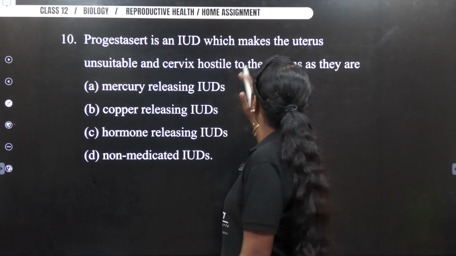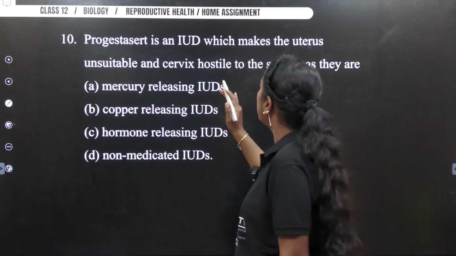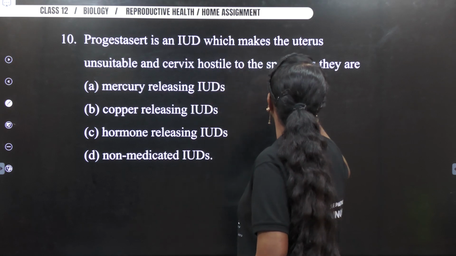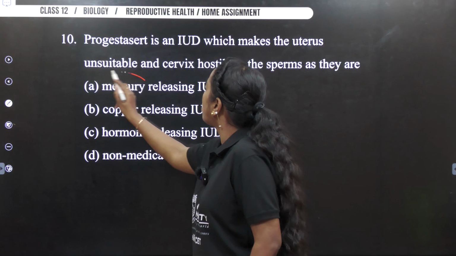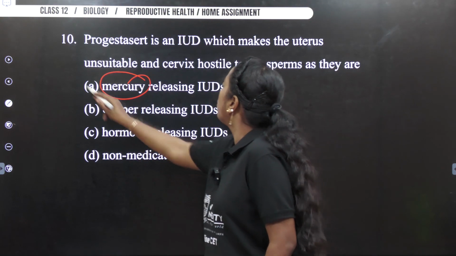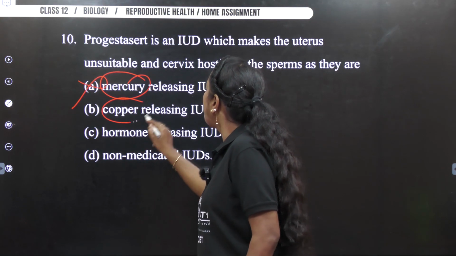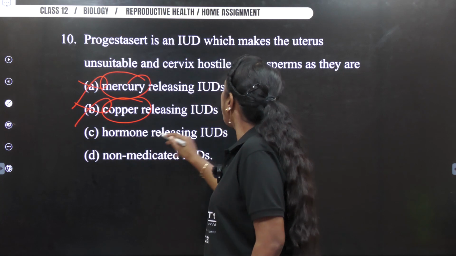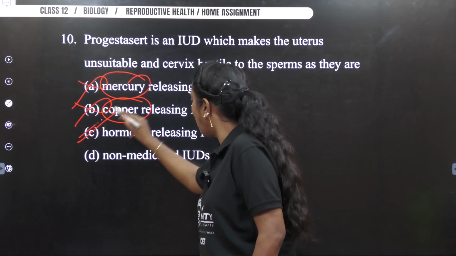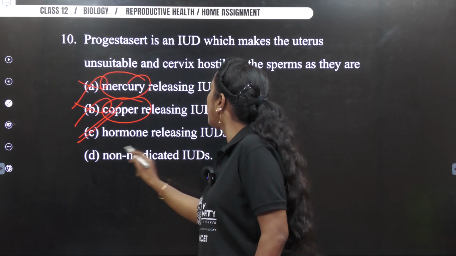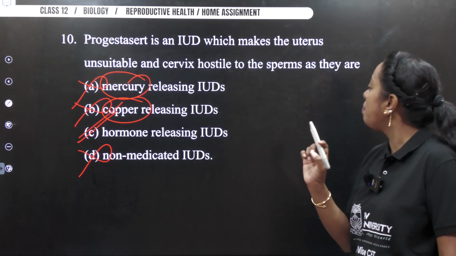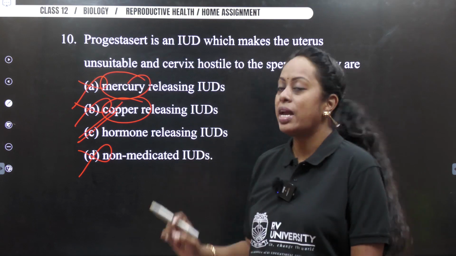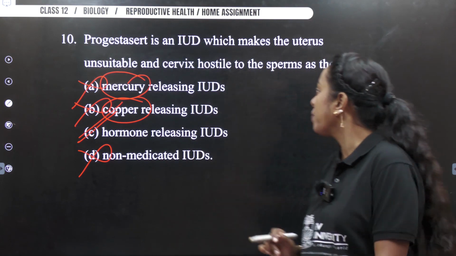Now with this, let's move on to the next question. Progesterone is an IUD which makes the uterus unsuitable and the cervix hostile for the sperm as they are hormone releasing. They are not mercury releasing. Wrong. They are not copper releasing. Wrong. Hormone releasing. Yes, I am marking this. Non-medicated IUDs. Wrong. So thereby option C becomes your answer because it releases the hormone.